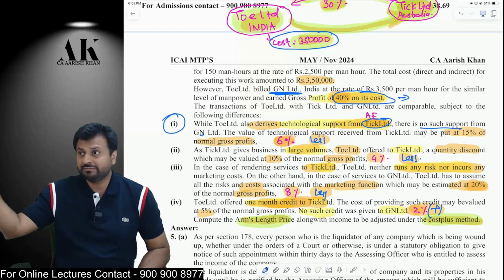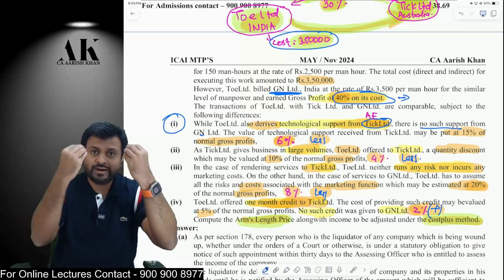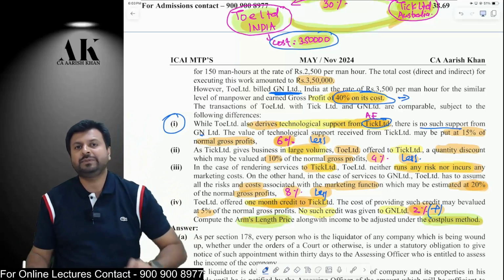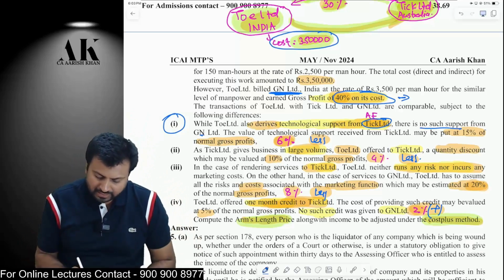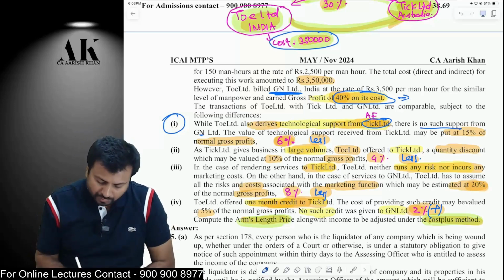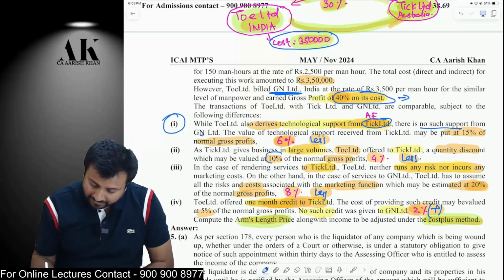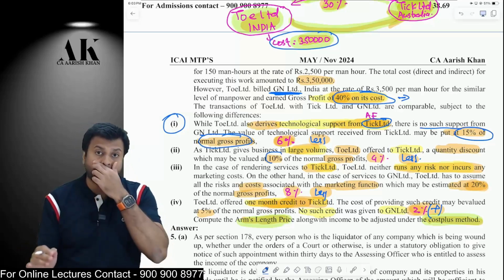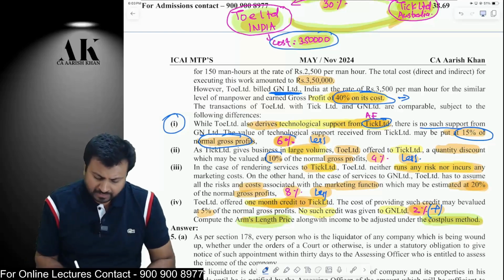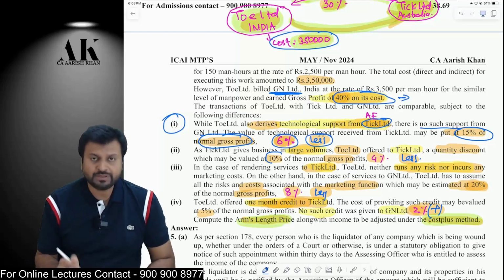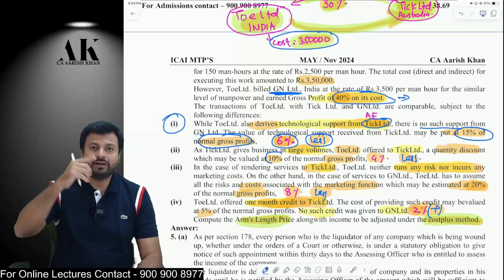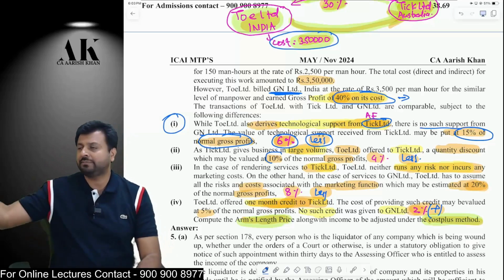We are starting from their GP of 40%. So I am providing services to my associate enterprise. You are also giving me something in return. So that much GP might be reduced in my case. Therefore, how much service do you provide to me? You provide me 15% of the normal GP. What is my normal GP? My normal GP is 40%. What is 15% of 40%? It will come to 6%. Therefore, that much GP I have to charge you less, because when I provide you service, you also give me some service. So I have to charge you 6% lesser as compared to what I charge to my third party.